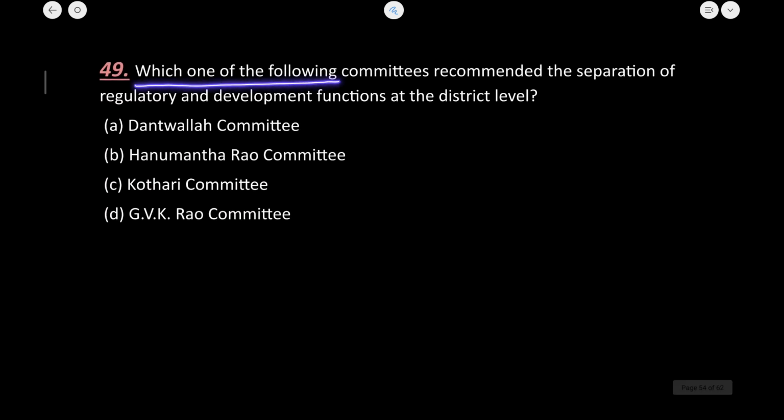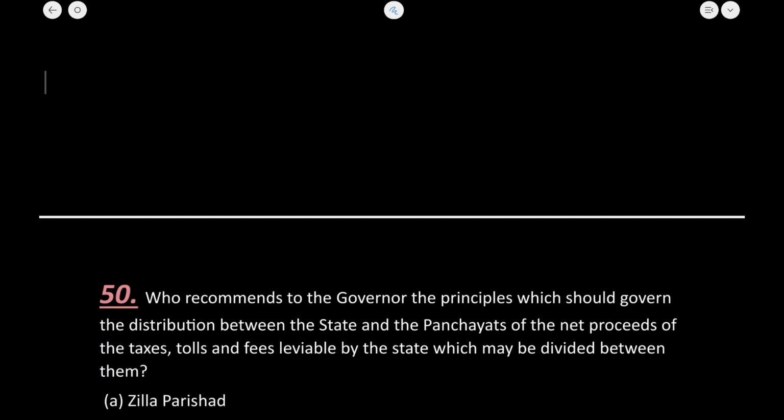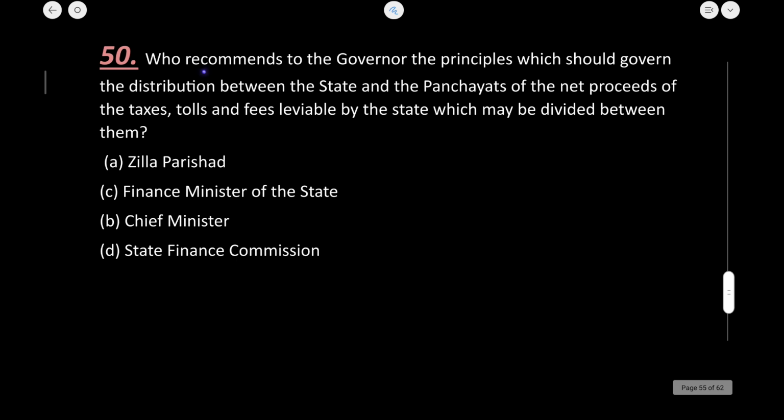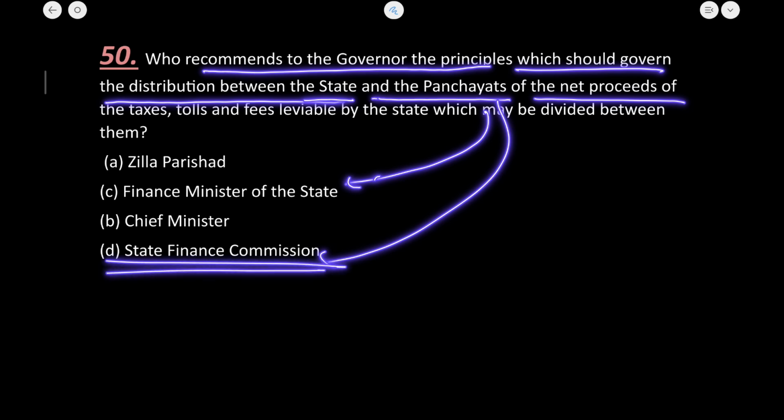Which of the following committees recommended the separation of regulatory and development functions at the district level? So just know the features. This was recommended by the GVK Rao Committee. Next: who recommends to the governor the principles that should govern the distribution of tax between the state and the panchayats of the net proceeds? This is done by the State Finance Commission under Article 243I.